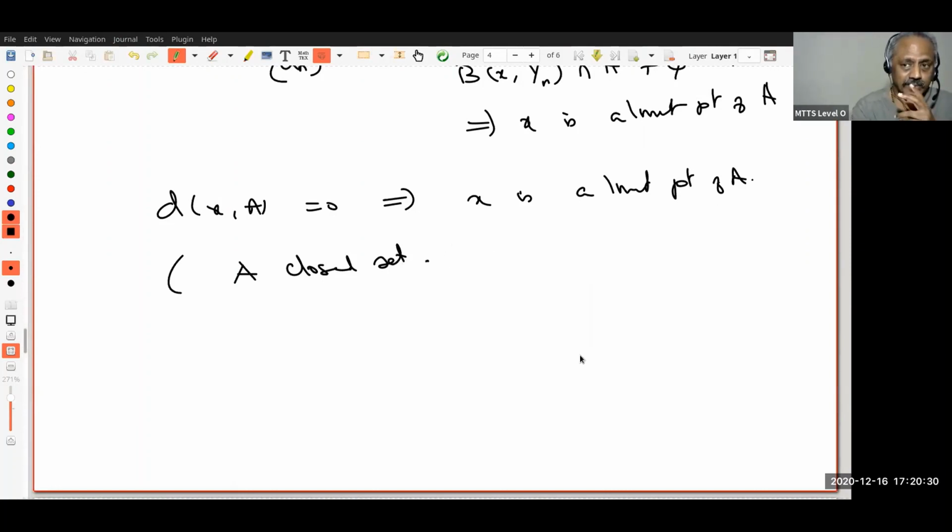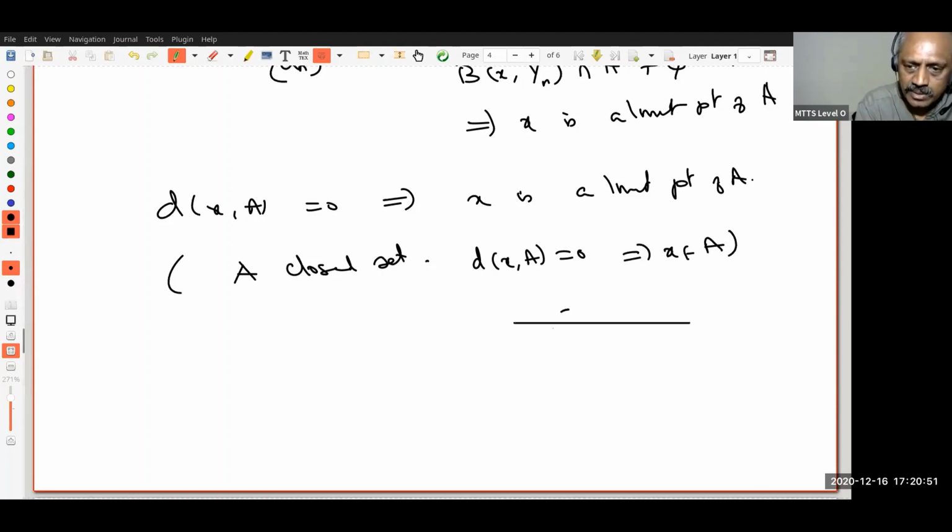Remember we proved a set A is closed if and only if it contains all its limit points. Therefore, if A is a closed set and you tell me d(x, A) is 0, and I know x is a limit point of A, therefore what do I know? x must actually be an element of A. But in general, it need not be. It will be a limit point.